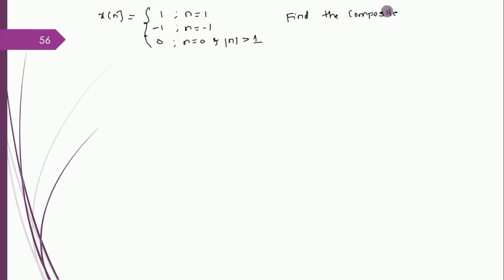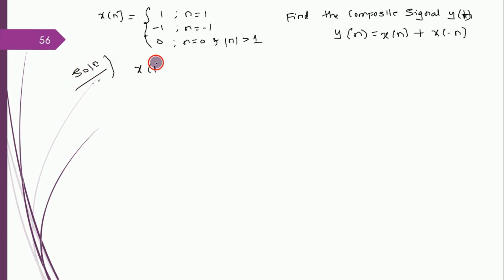Find the composite signal y of t. Composite signal means like this. Y of, so not t, y of n. Y of n is given actually in the question: y of n equals x of n plus x of minus n. This is what you need to find. This is one example for addition.